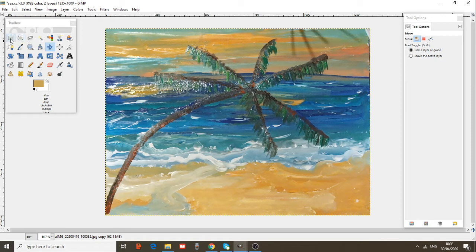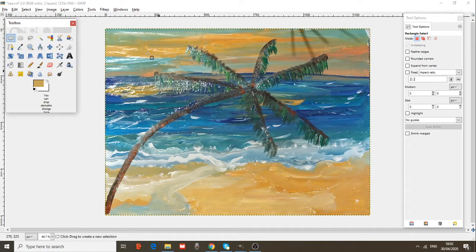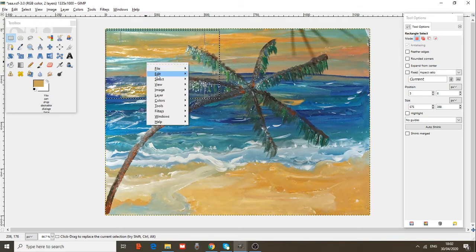What tools are these in my toolbox? This is the rectangle select tool. You can select a rectangular region. Press it over here. Let's choose this rectangular selection. I can press the right button of my mouse, Edit.